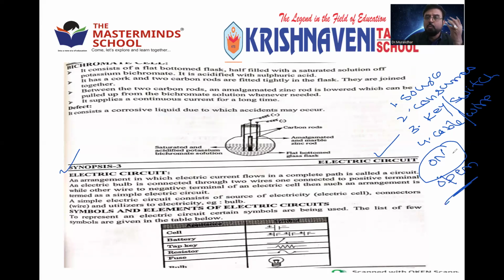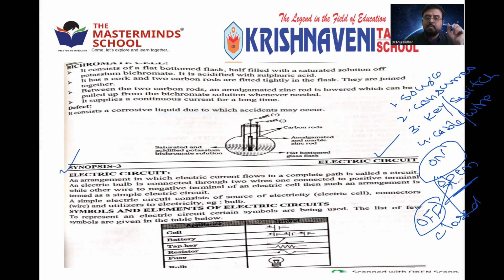Open circuit means switch is on, means current flows. When the switch is off, that is called closed circuit. Sorry, this is reversed. Closed means current flows, open means current does not flow. We are opening the switch, we are off. When the switch is off, current does not flow. That is called open circuit.